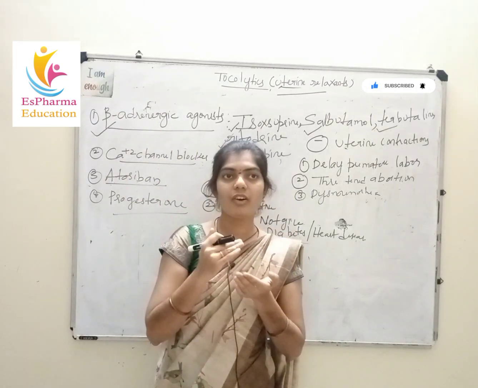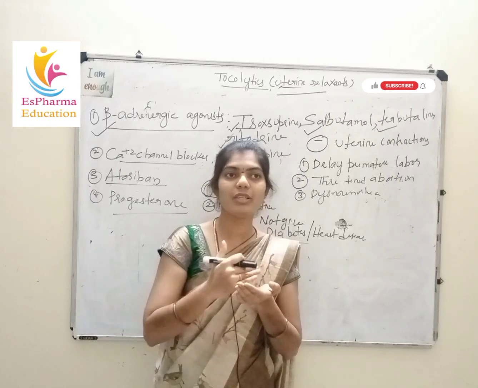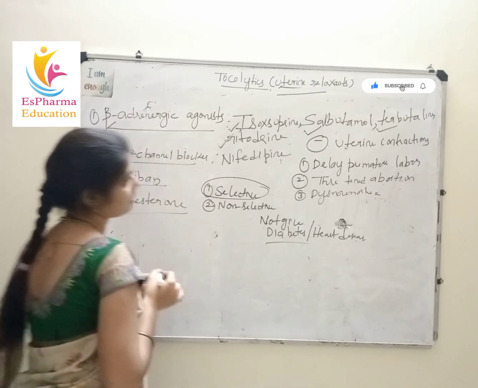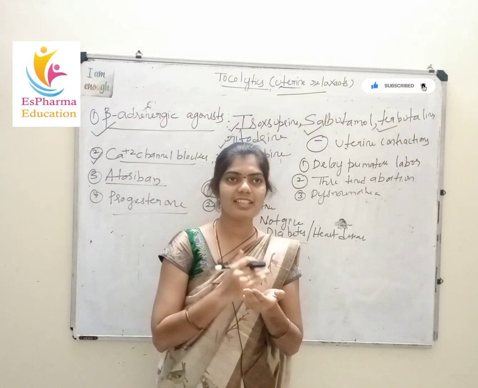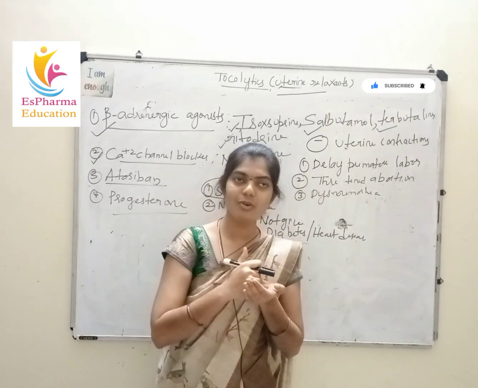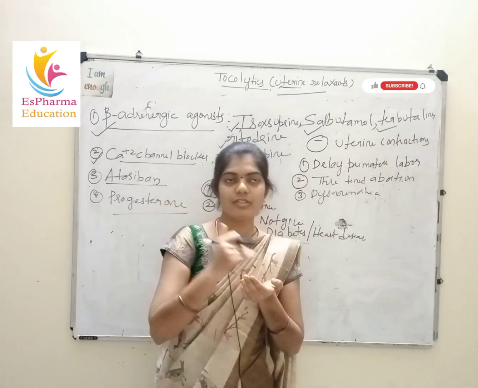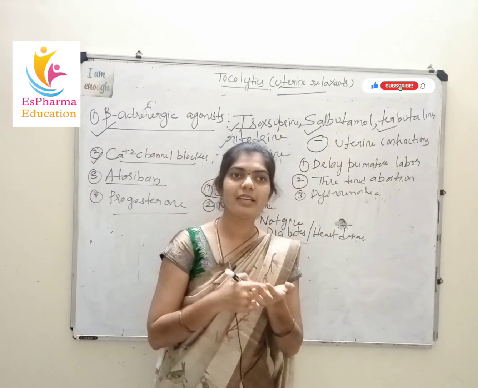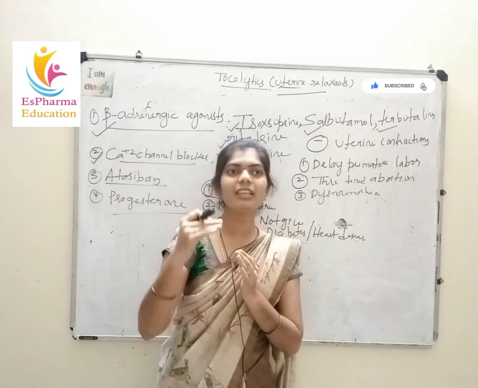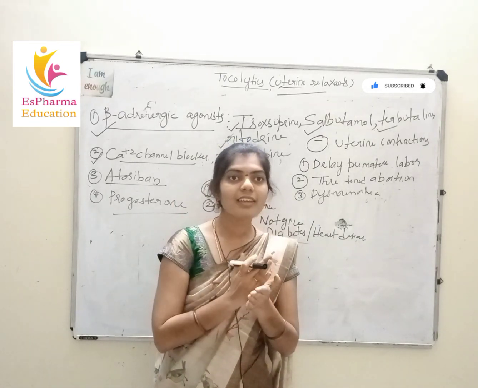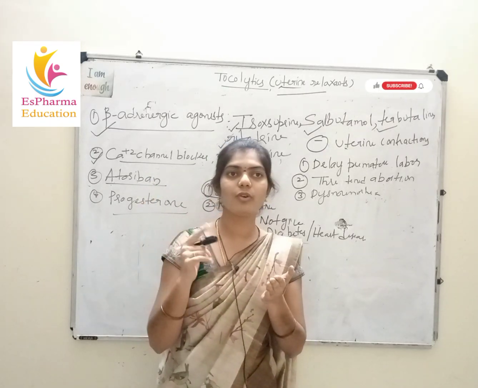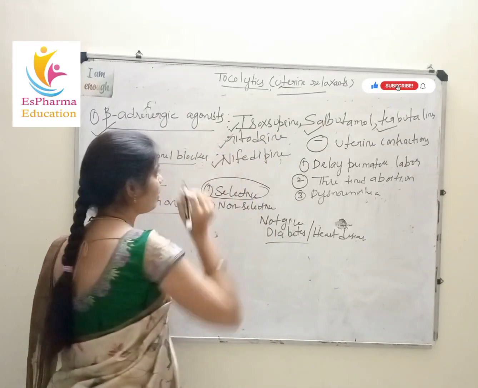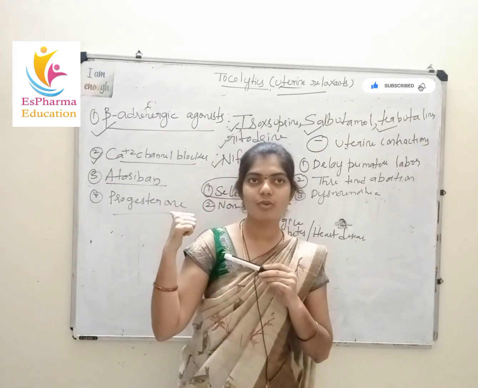Next, the second type of drugs which can be used as tocolytics is calcium channel blockers. We have several calcium channel blockers: diltiazem, verapamil, amlodipine, nifedipine, nicardipine. All these drugs come under calcium channel blockers. But out of all these, we will use only one drug as a tocolytic, that is nifedipine.